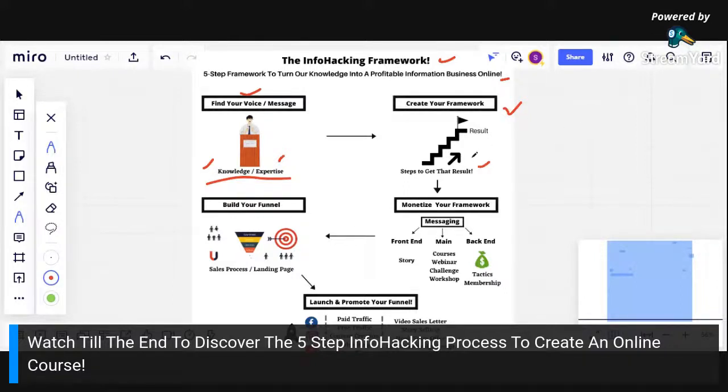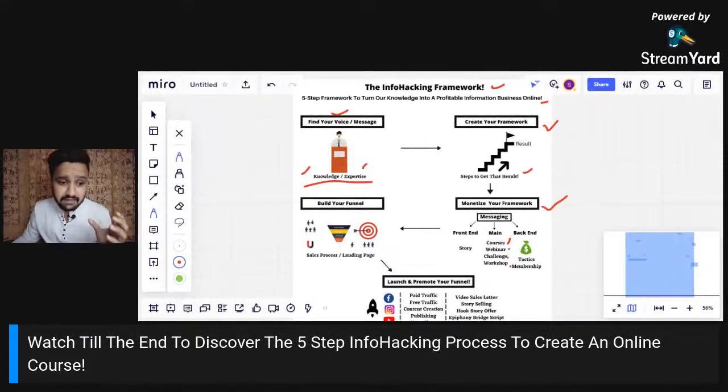Now guys, when we have created the framework, then comes step number 3, which is to monetize our framework. There are many ways to monetize our framework. Here you can see the courses, the webinar, the challenge, and the workshop part. Here in step number 3, we are going to record videos and create content.